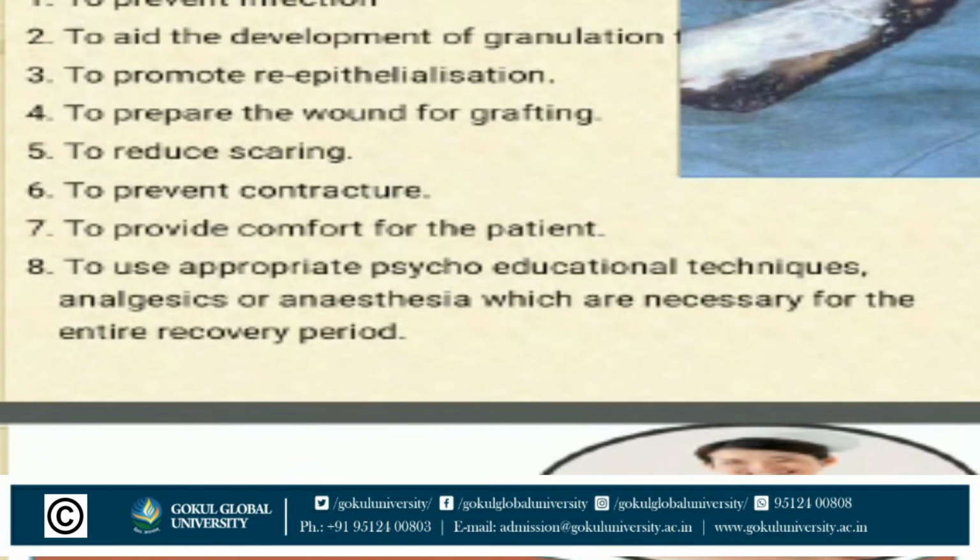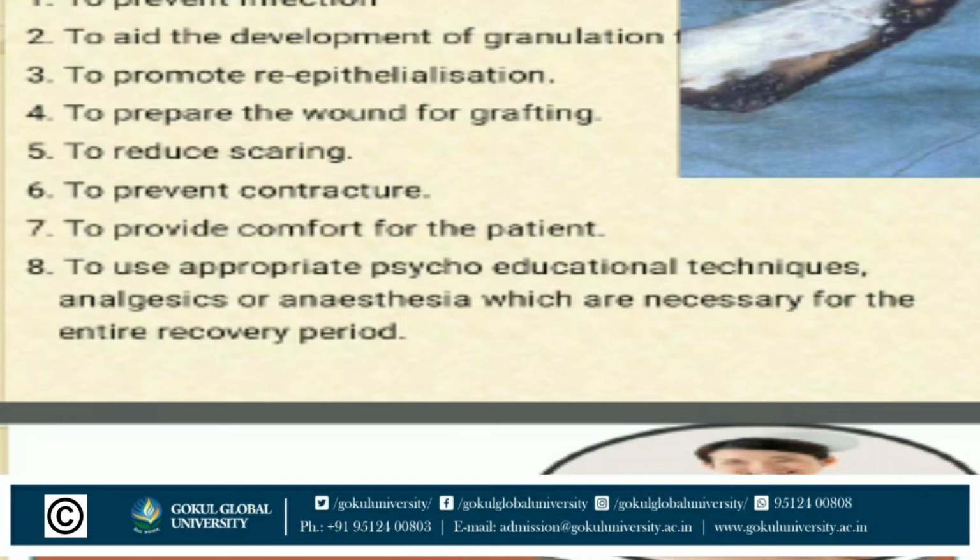Next one, wound care. Wound care is a very important thing in a burn patient. So the objectives of burn wound care: to prevent infection, to aid the development of granulation, to promote reepithelialization, to prepare the wound for grafting, to reduce scarring, to prevent contracture, to provide comfort to the patient, and to use appropriate psychoeducational techniques, analgesics or anesthesia as necessary for the entire recovery period.